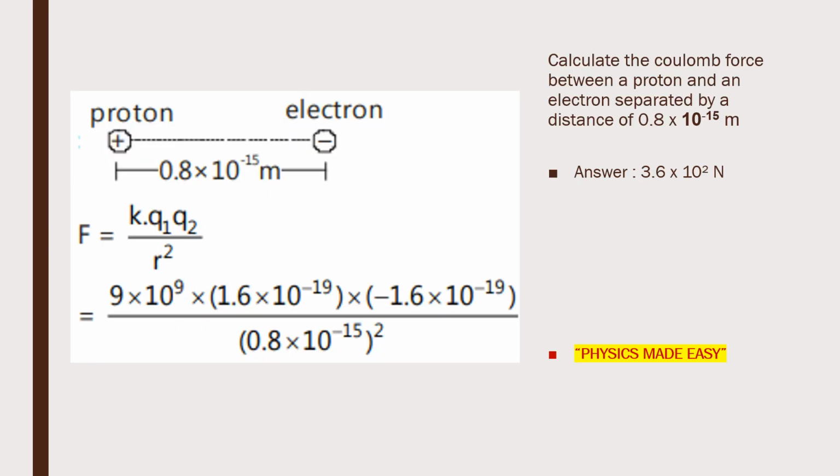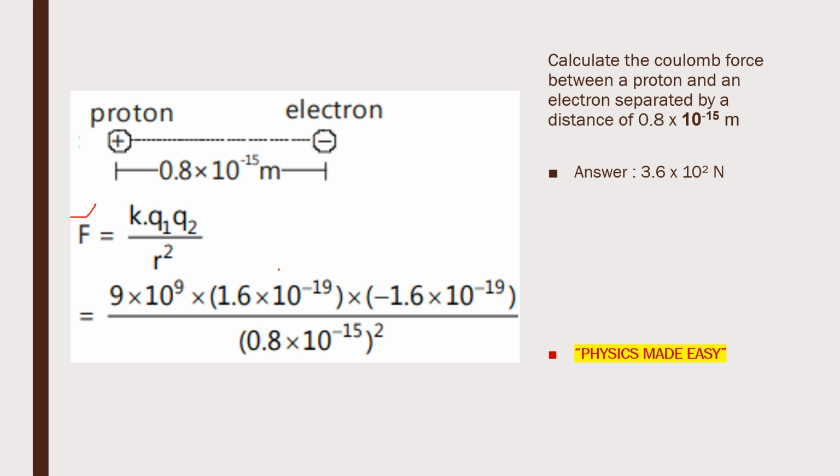Calculate the Coulomb's force between a proton and an electron separated by a distance of 0.8 into 10 raised to power minus 15 meter. So we have to calculate the attractive force between the proton and the electron. We can apply the formula of Coulomb's law, F is equal to K Q1 Q2 divided by R square. Here Q1 represents the proton, Q2 represents the electron.